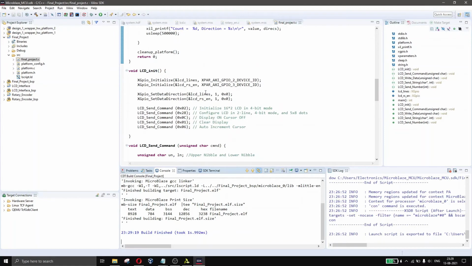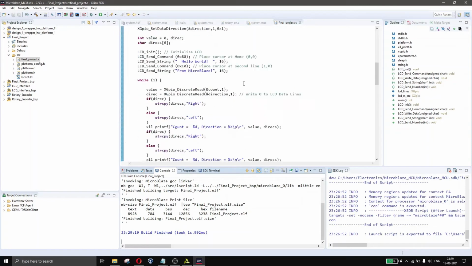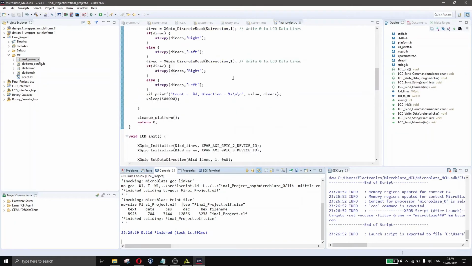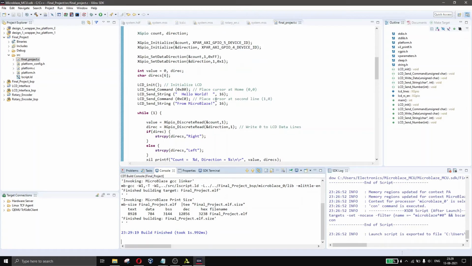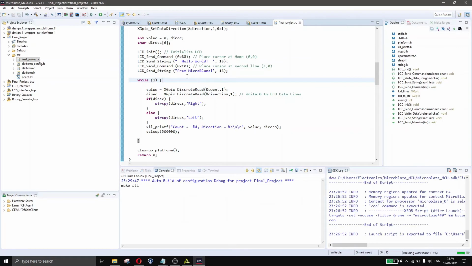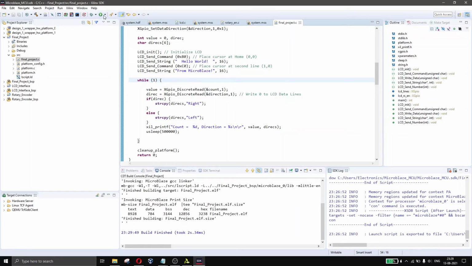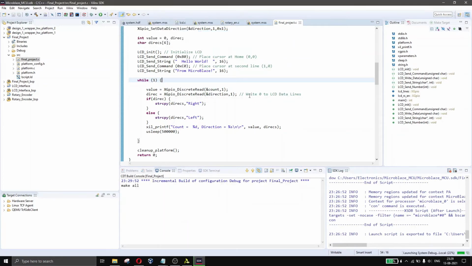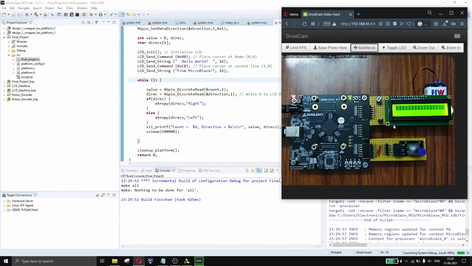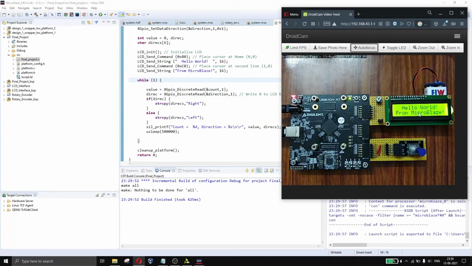We have the GPIO 2 3 also set, LCD lines, yes, everything is perfect. Now if we run this, what we'll be getting, so we should get hello world from Microblaze printed onto the LCD. So let's run it, launch on hardware. Okay, yes, hello world from Microblaze. So this is perfect, this has been printed now.